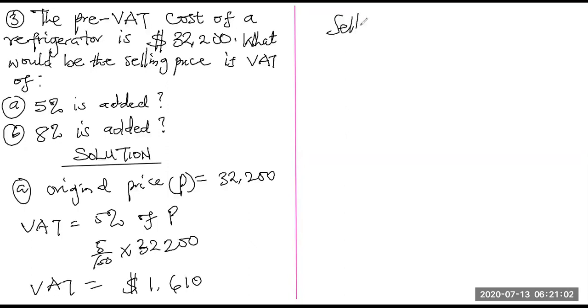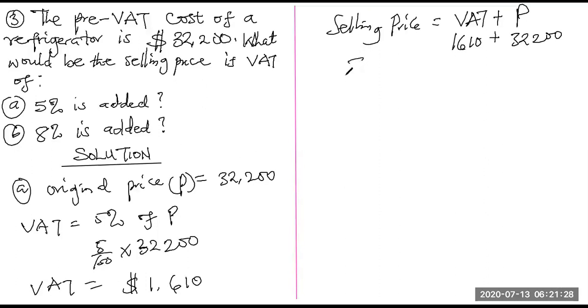Selling price, SP, is equal to the VAT plus P, the original price. That will give us 1,610 plus 32,200. And of course, we have the answer to be 33,810 naira. So that is the selling price for this refrigerator.